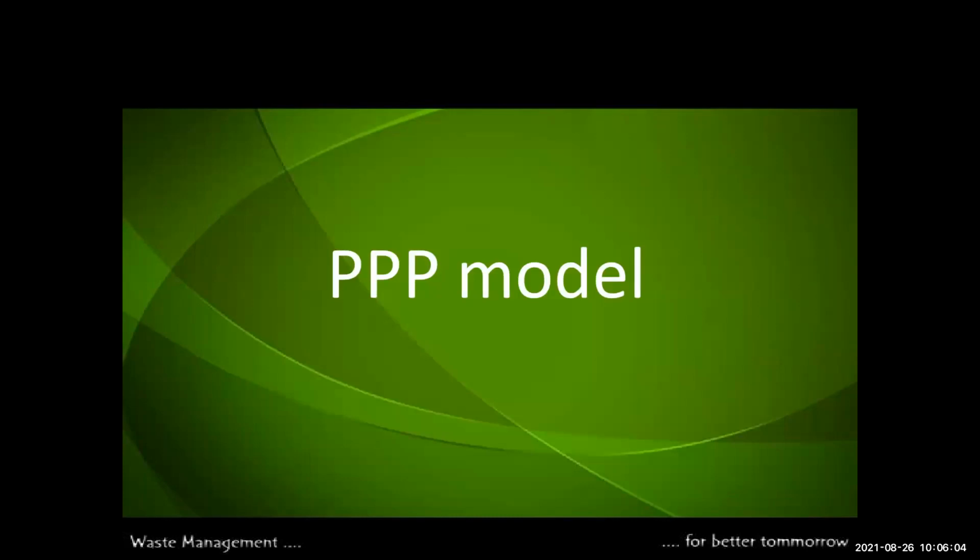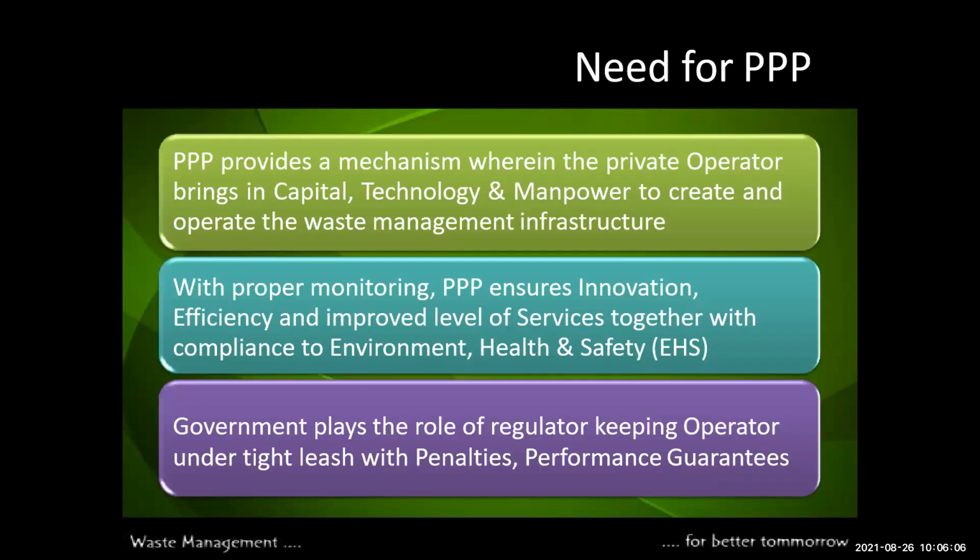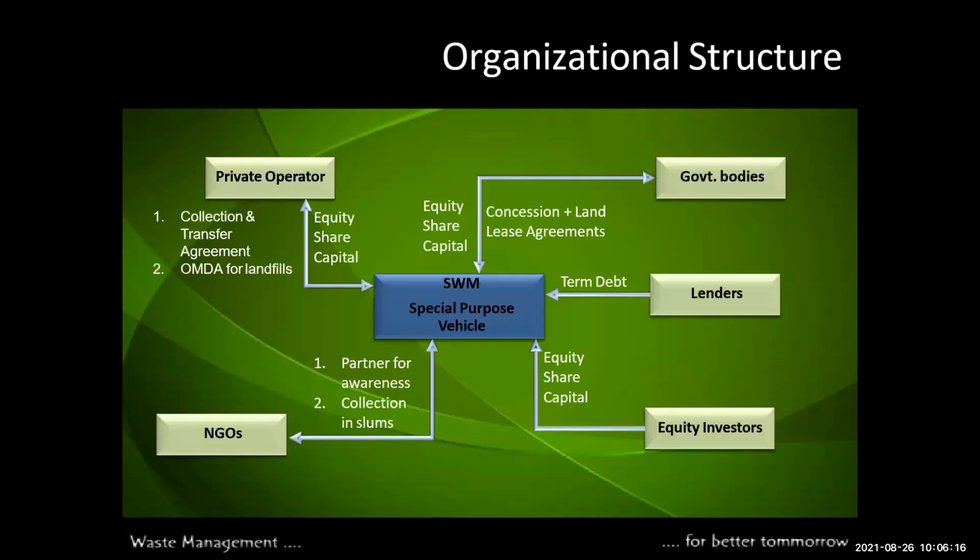Then the PPP model, already discussed. The need for PPP provides a mechanism where private operators bring in capital, technology, and manpower to create operative waste management infrastructure. I already discussed this in the previous class. Organizational structure: the main types of bodies of the organization are the SWM service and special purpose vehicles. These are the five types of bodies. In the PPP model: private operator, government bodies, lenders and equity investors, and NGOs. NGOs play a very important role.